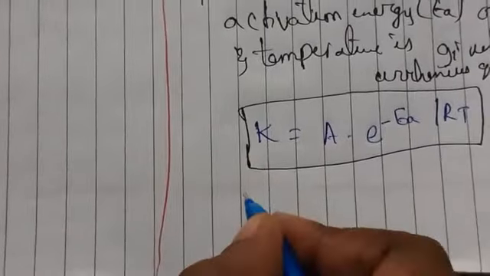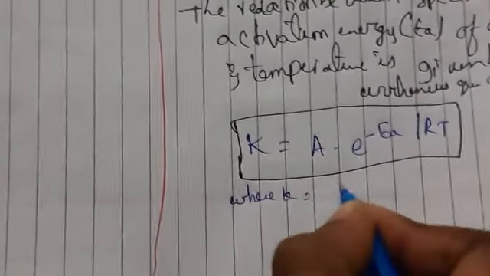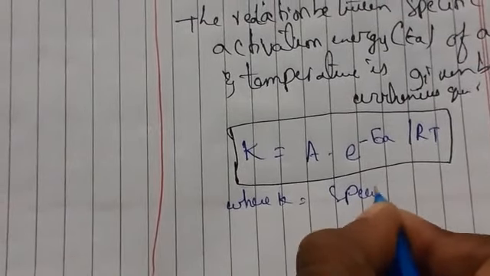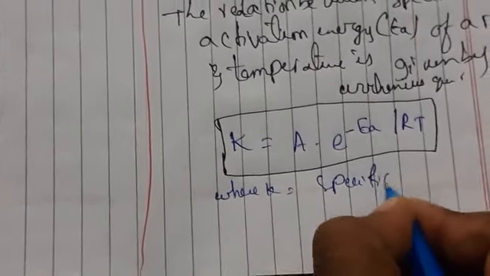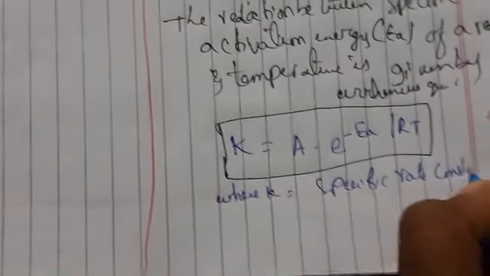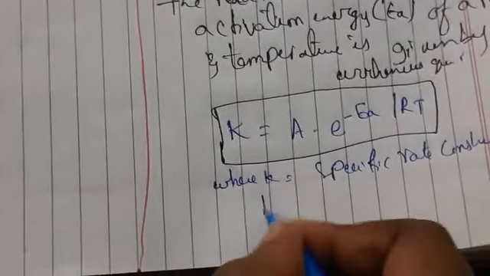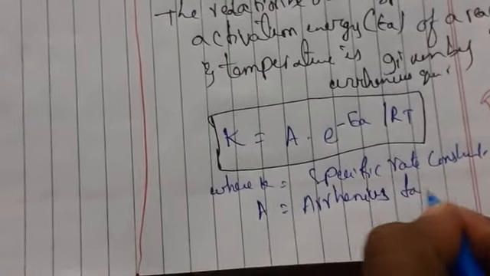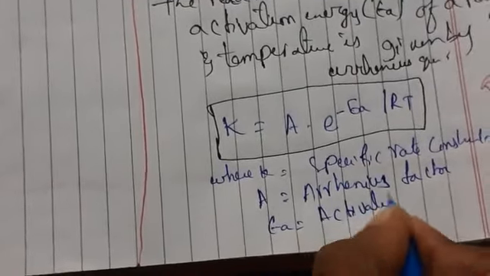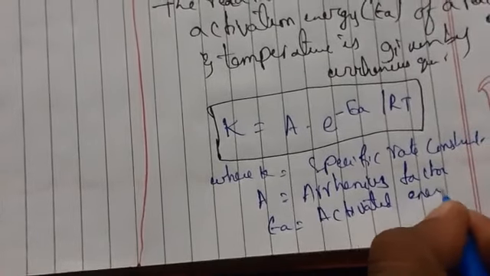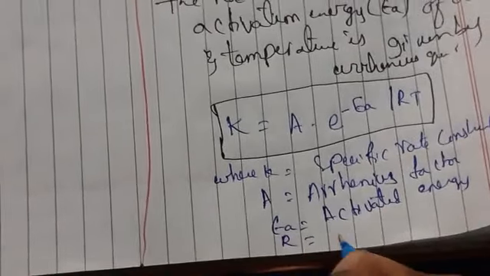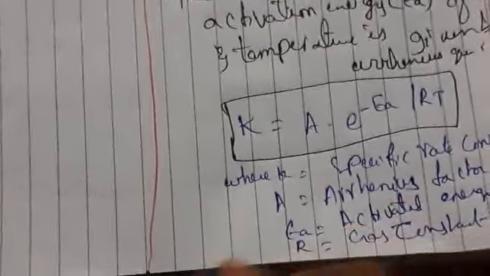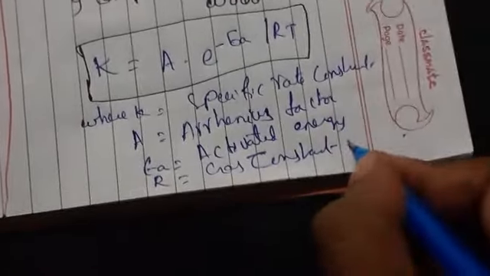Where k is the specific rate constant, A is the Arrhenius factor, Ea is the activation energy, R is the gas constant, and T is the temperature in kelvins.